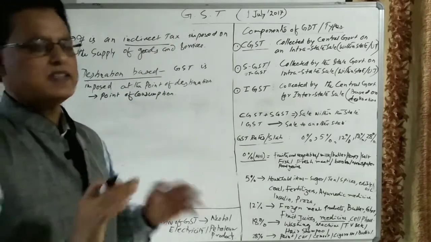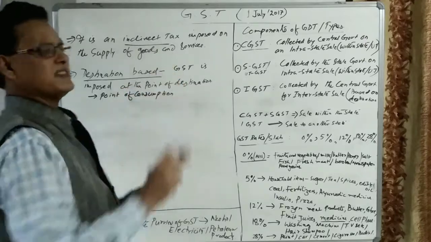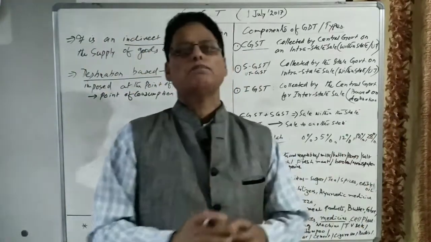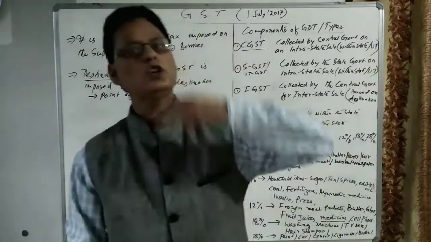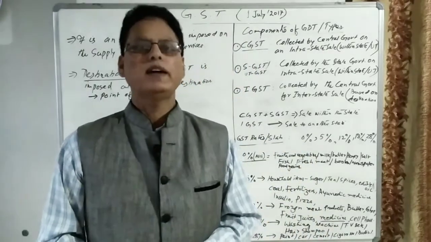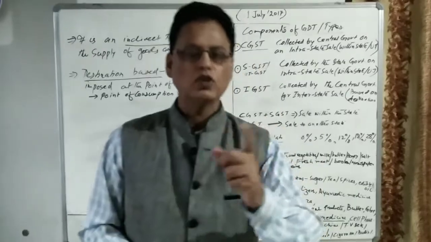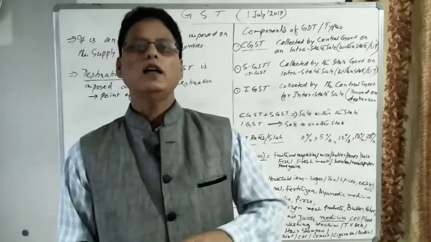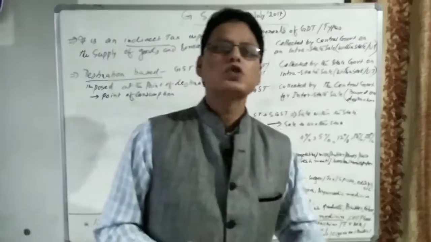GST is destination based, imposed at the point of destination. If the goods are produced in one state and sold to a consumer of another state, then the share of GST will go to the central government as well as to the government of the state where the goods are sold.